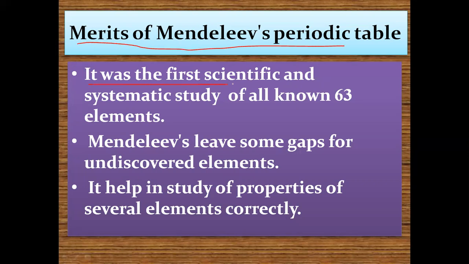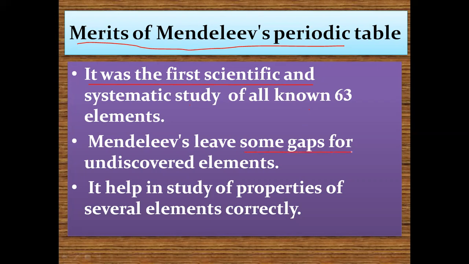It was the first scientific and systematic study of all the known 63 elements. Due to Mendeleev's periodic table, for the first time, there has been a scientific and systematic study of all the known elements. Before that time, there was no scientific, systematic study of the elements as we do now.